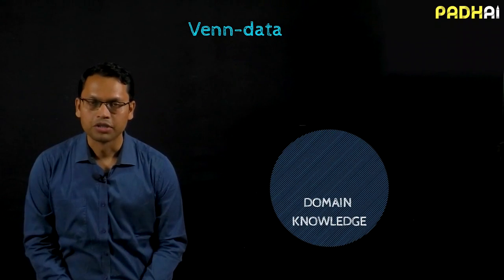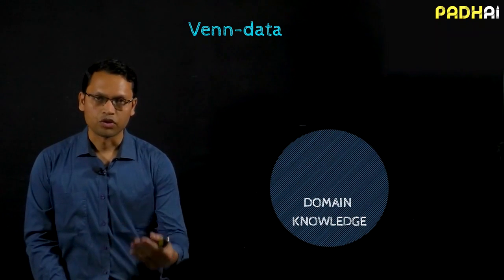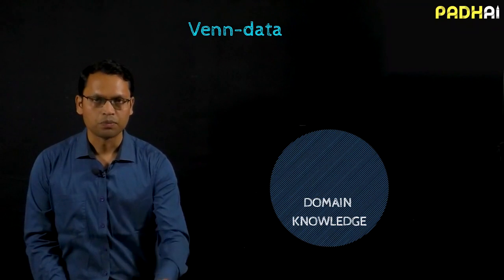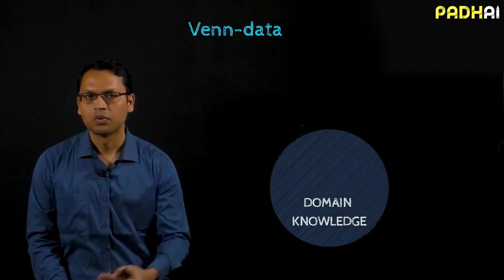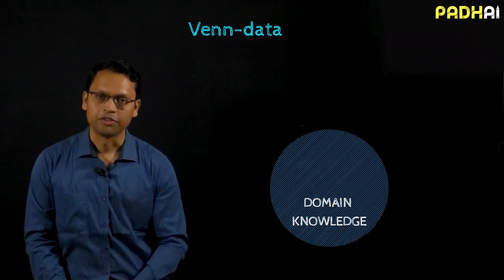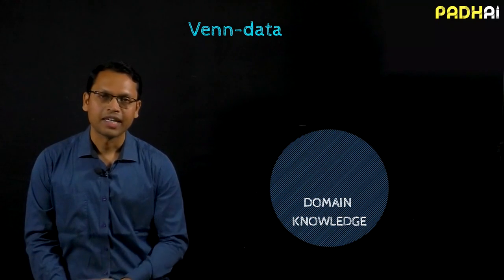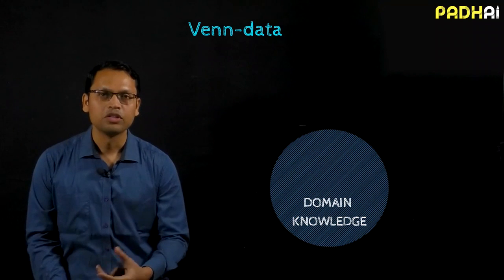Venn diagrams are a very common way to represent sets which intersect with each other. So one set here is domain knowledge. If you are doing data science for sports, you need to understand the sports domain. If you are doing data science for a bank, you need to understand how loans work, how credit cards work, and so on. So this is very important, and many students tend to ignore this component.